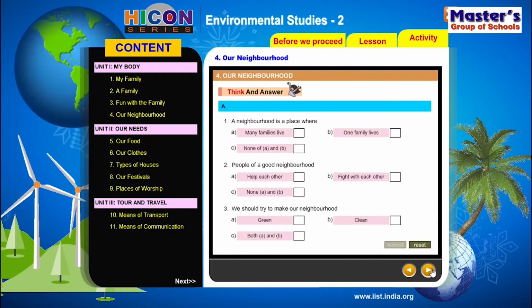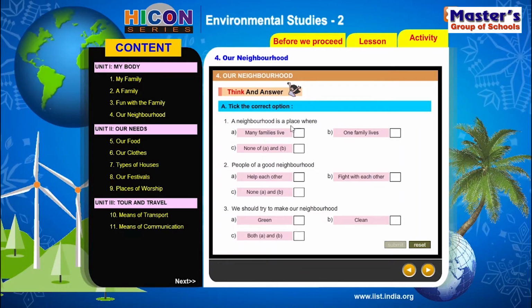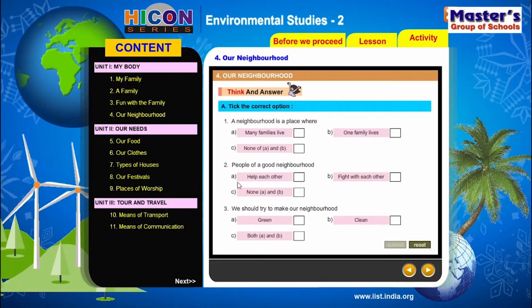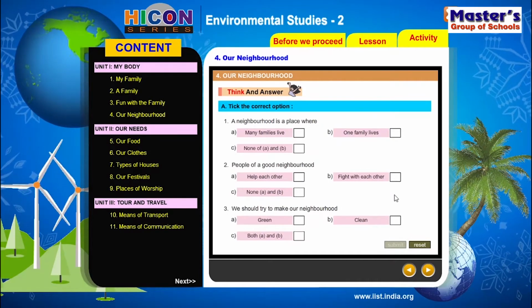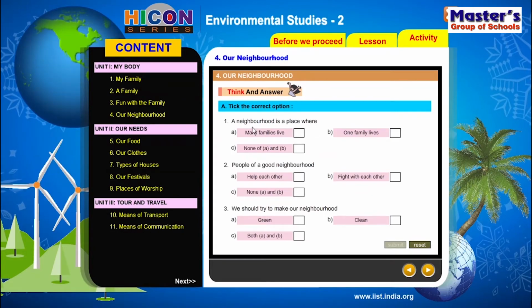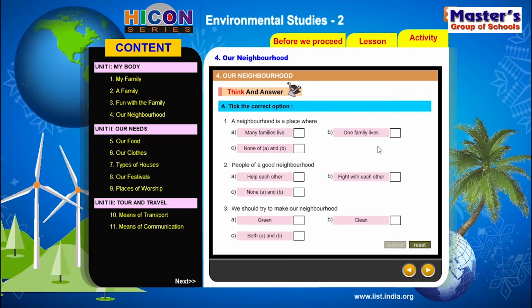Next question. Tick the correct option. We have three questions there with three options each. For every question we have option A, option B, option C. The same is with the remaining two questions also. So we need to read the question, then select the correct option from the three and put a tick mark in the box.